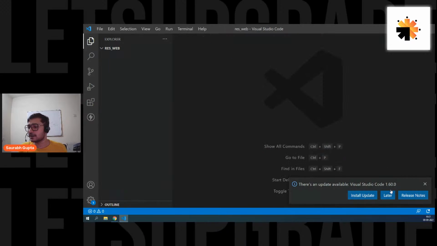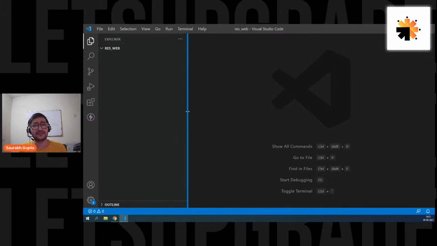Is PyCharm a good editor? Yes, for Python, Rajalakshmi, it's good. But I think nowadays VS Code is one of the most famous editors, and it has a lot of cool extensions, and it supports almost all the languages. So I think a lot of people are shifting to VS Code nowadays. I would suggest you try it out. PyCharm is also good, but I think it is specifically made for Python.